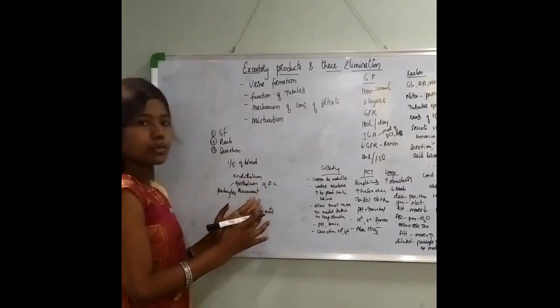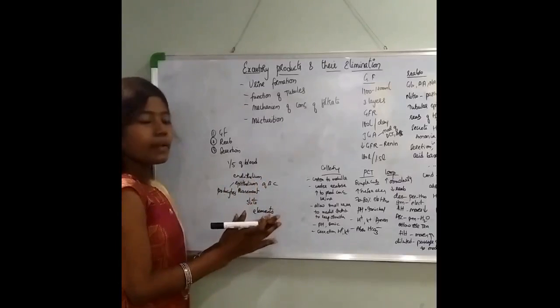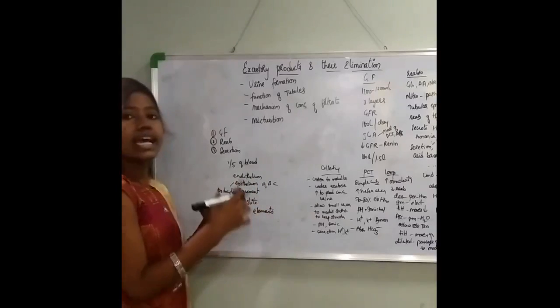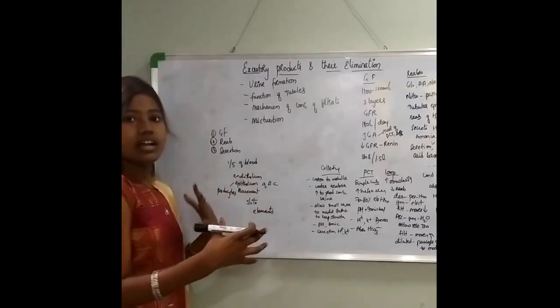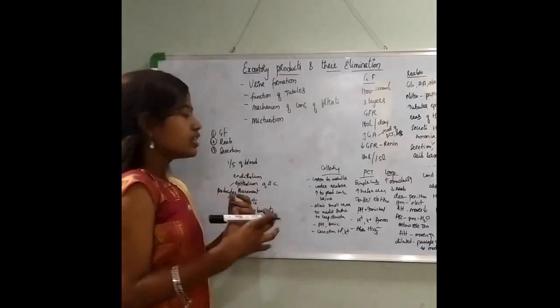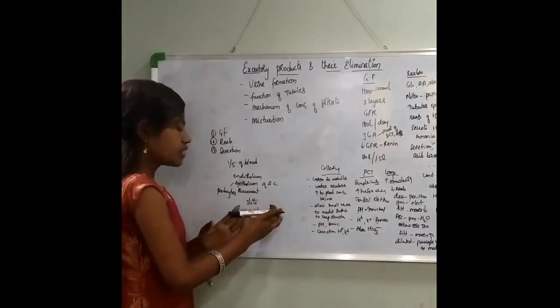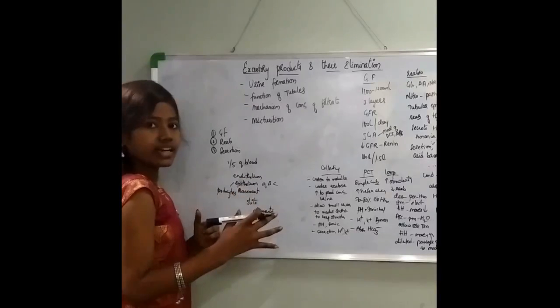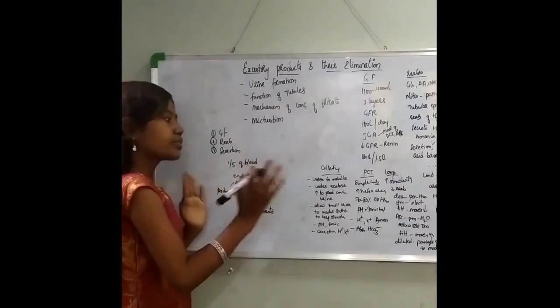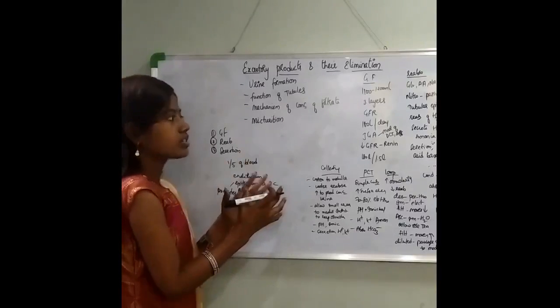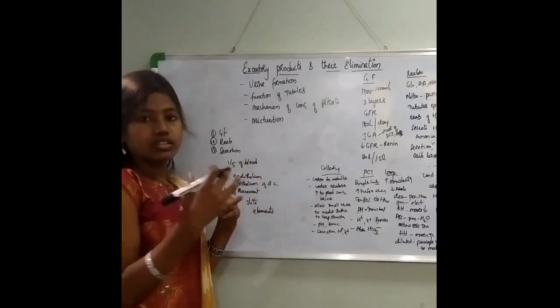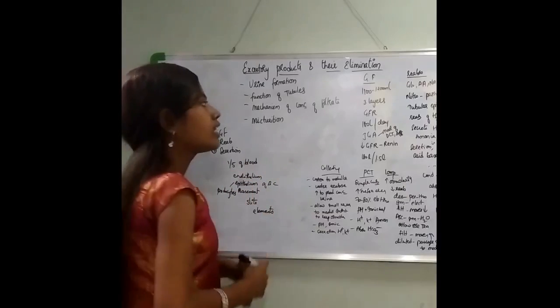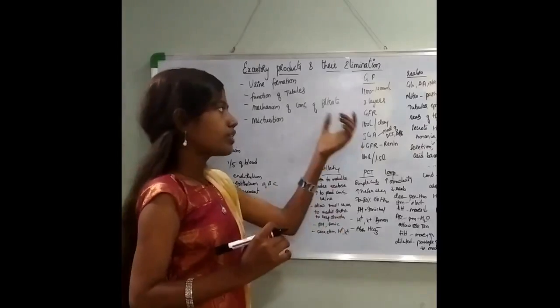Except for the plasma proteins, all the elements pass through the podocytes. Hence, this process is referred to as ultrafiltration.